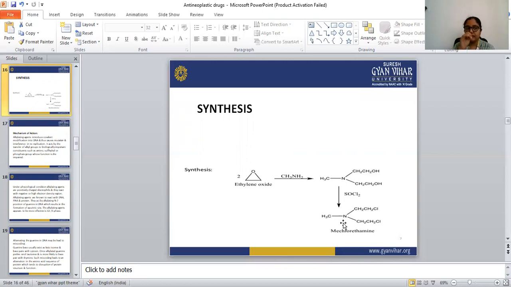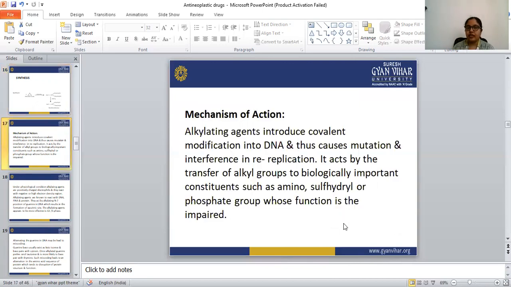Let's see the mechanism of action of mecloradamine. It is the same as for alkylating agents. What do these alkylating agents do? They react with the N7 position of the guanine present in the DNA. This nitrogen mustard, the mecloradamine, alkylates the guanine ring, and that guanine ring reacts with another guanine ring and they cross-link.